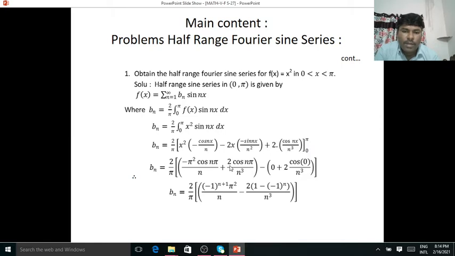After applying the limits and after simplification, the value of bn is 2 by pi, minus 1 raised to n plus 1 pi square by n minus 2 into 1 minus 1 raised to n by n cube.